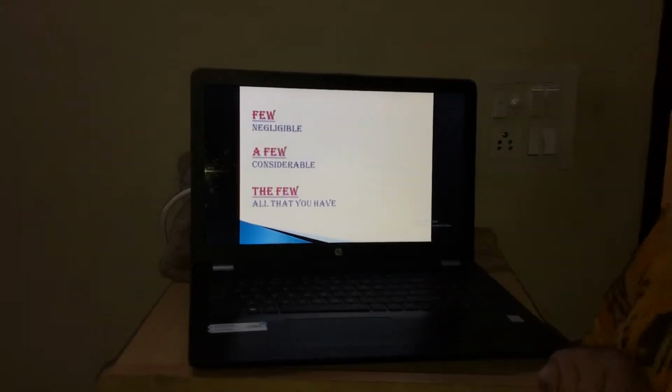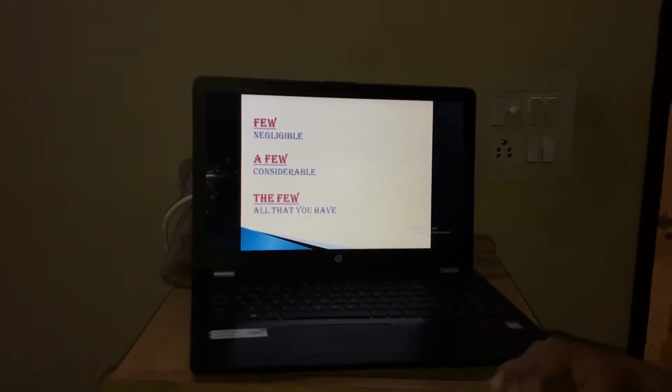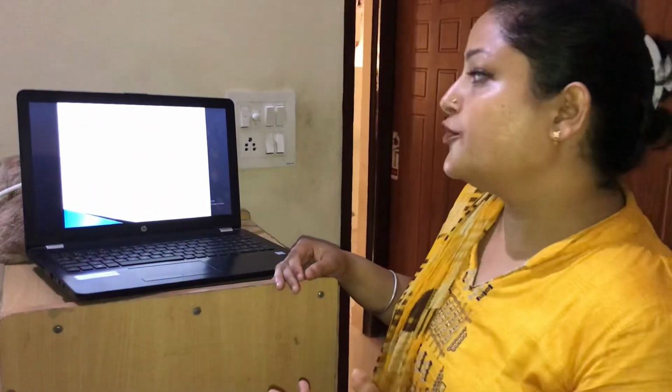The next set of words, we have 3 words: few, a few and the few. Few is negligible, ना के बराबर. A few is considerable, not negligible, not बहुत ज़्यादा. The few, all that you have.